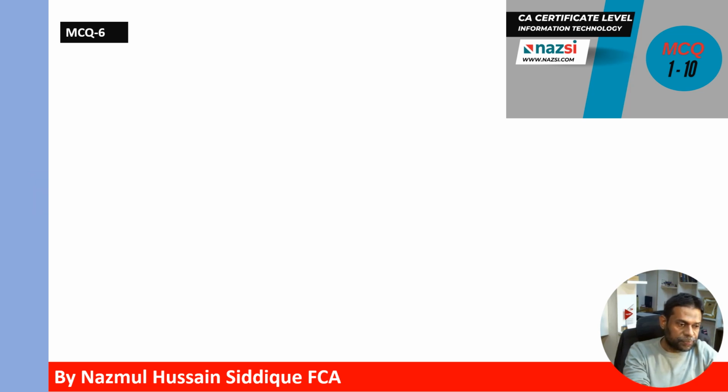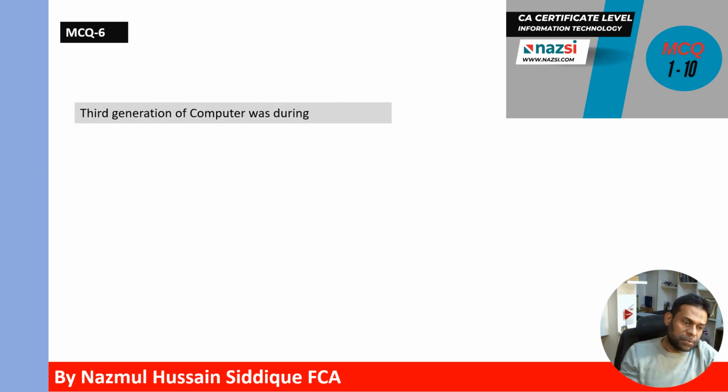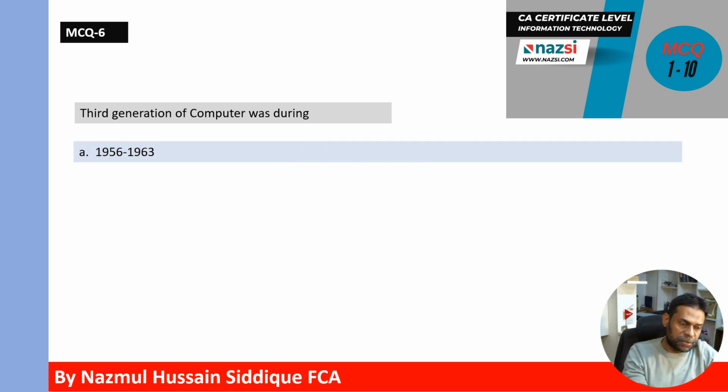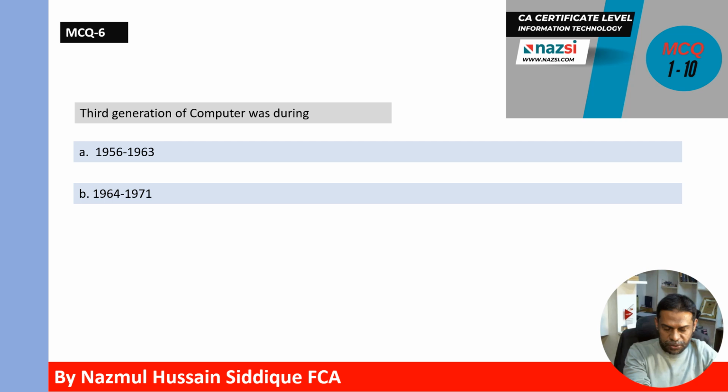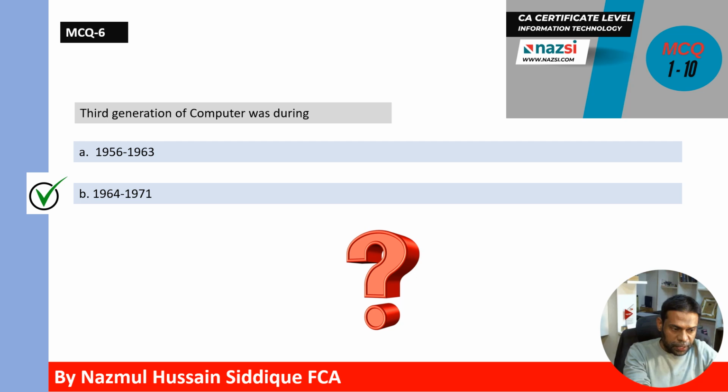MCQ 6. Third generation of computer was during 1956 to 1963 or 1964 to 1971. Which one is correct answer? Correct answer is B. Third generation computer was during 1964 to 1971.